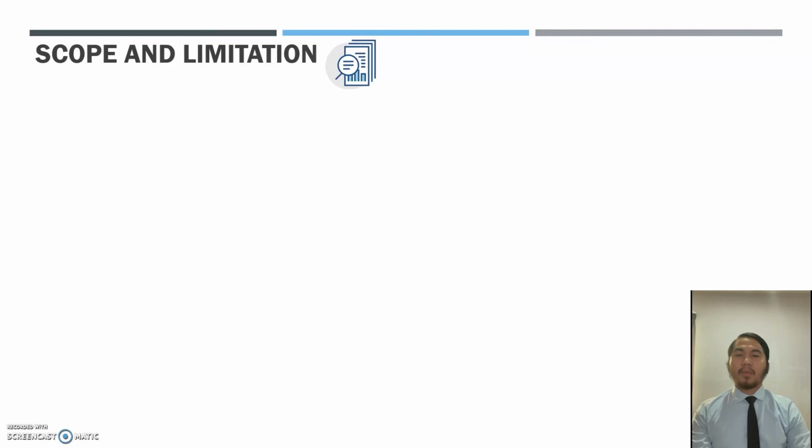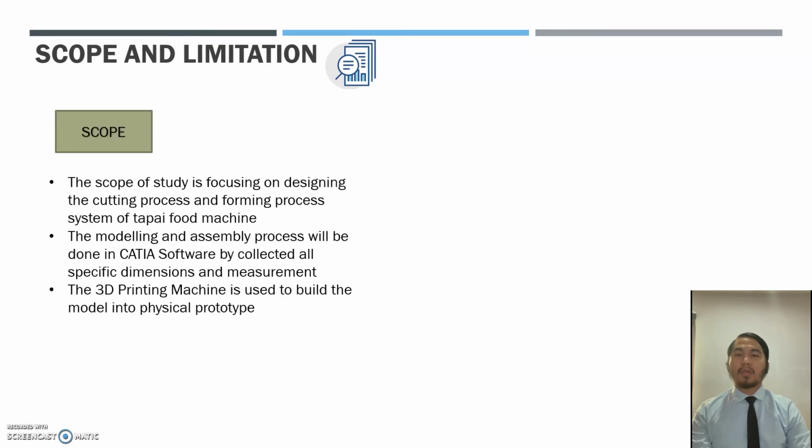Scope and limitation. The scope of the study is focusing on designing the cutting process and forming process system of the automatic Tapai machine. The modeling and assembly process will be done in CATIA software by collecting all specific dimensions and measurements. The 3D printing machine is used to build the model into a physical prototype.